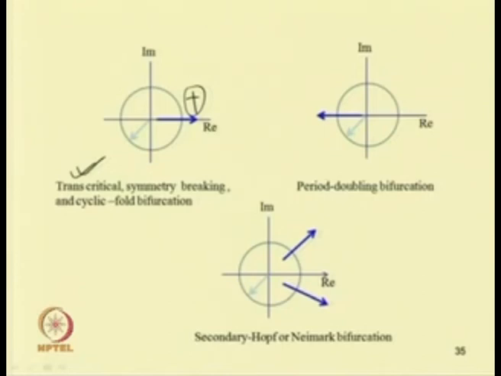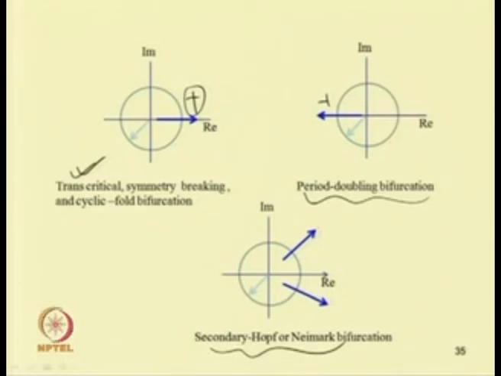If it is leaving the unit circle through minus 1, then one will obtain a period doubling bifurcation. And if a pair of complex conjugate eigenvalues leave this unit circle, then we can have secondary Hopf or Neimark bifurcation.